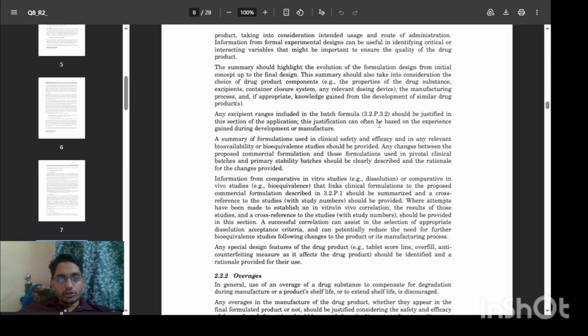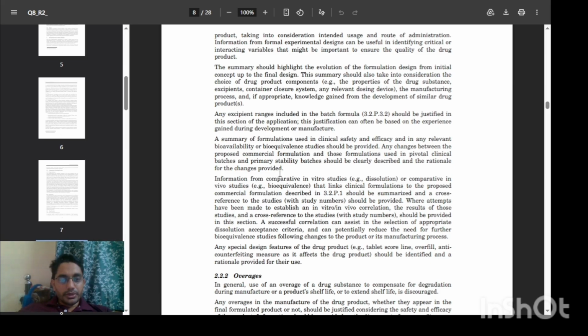A summary of the formulations used in clinical safety and efficacy studies and in any relevant bioavailability or bioequivalence studies should be provided. Any changes between the proposed commercial formulation and those formulations used in the pivotal clinical batches or primary stability batches should be clearly described, and a rationale for the changes should be provided. For formula changes between the pivotal and commercial batches or the stability data provided, a justification should be provided.